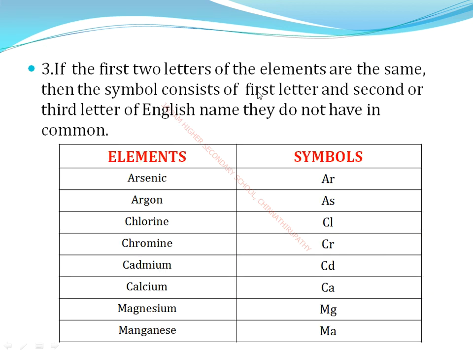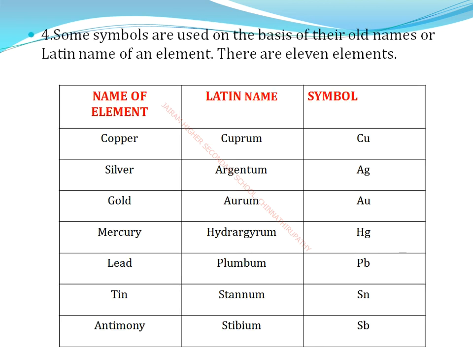Okay, next, if the first two letters of the elements are the same, then the symbol consists of the first letter and the second or third letter of the English name that they do not have in common. So we use this for arsenic, antimony, chlorine, chromium, cadmium, calcium. Okay, next, some symbols are used on the basis of their old names or Latin names of the element. There are 11 elements: copper, silver, gold, mercury, lead, tin, antimony. These are used for the 11 elements.